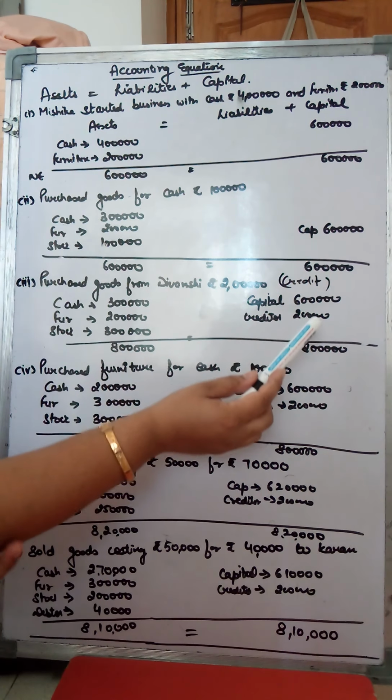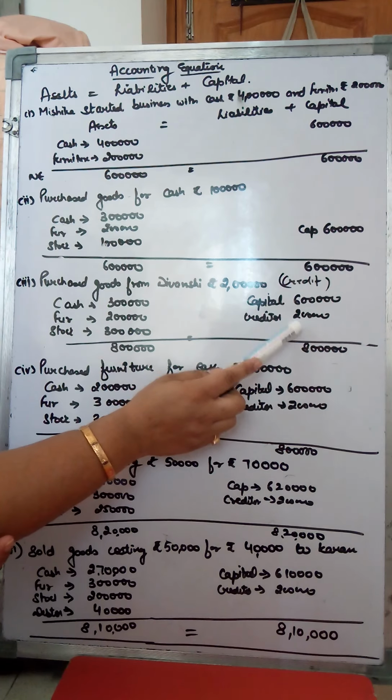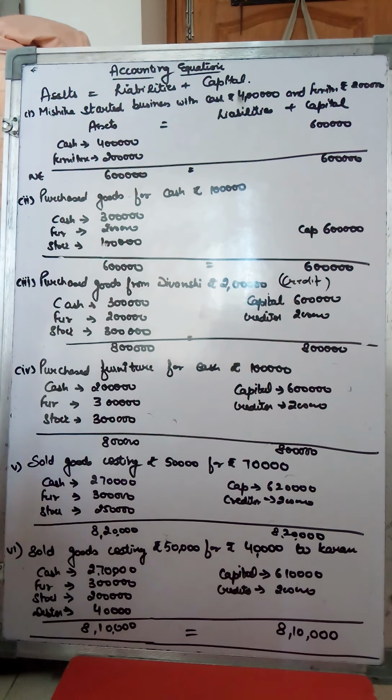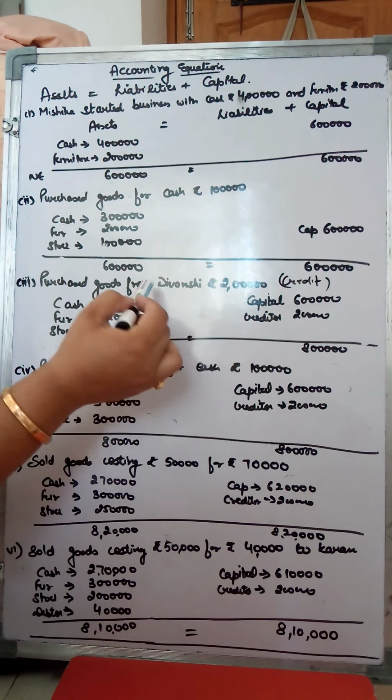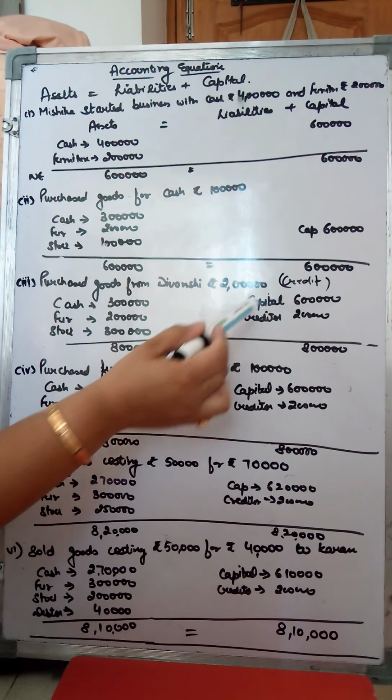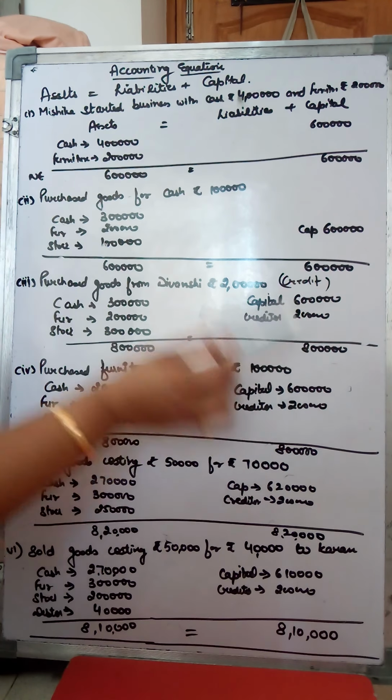And the creditor will become your liability. A liability is when you owe money to an outsider. Now when you have purchased goods from Devanshi, you will have to pay 2 lakh rupees to Devanshi in future, so Devanshi will become your creditor, a trade creditor. So the asset side total is 8 lakh and the liability side total is also 8 lakh.